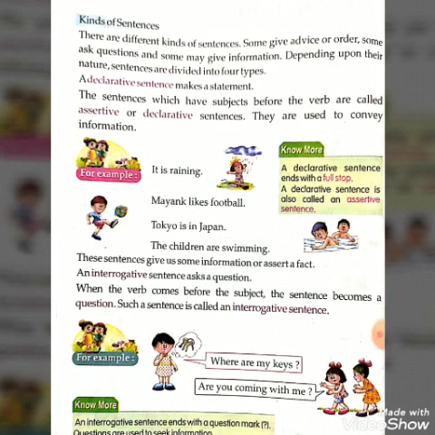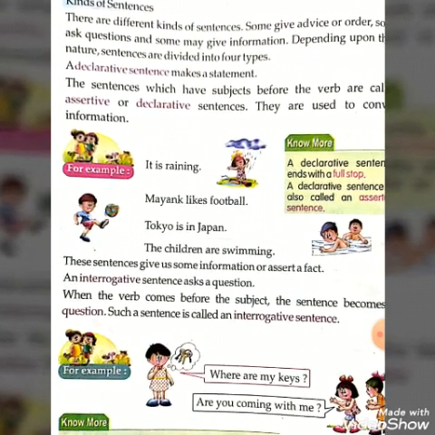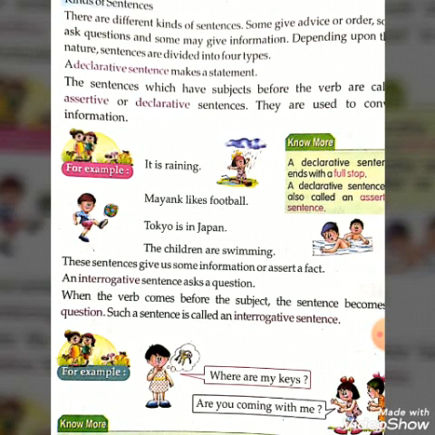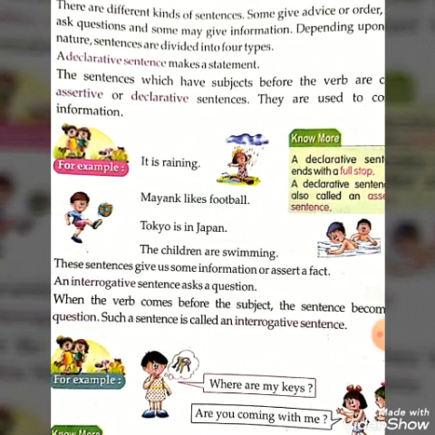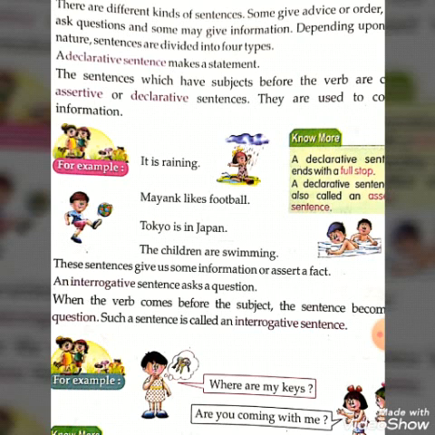Where are my keys? Are you coming with me? My dear student, on the same page, you can see more. We know that an interrogative sentence ends with a question mark. Don't be confused. When a question mark is there, you can easily understand that it is an interrogative sentence. And questions are used to seek information. We always ask questions for information. For example, are you coming with me? Yes or no? This is the information you will give.